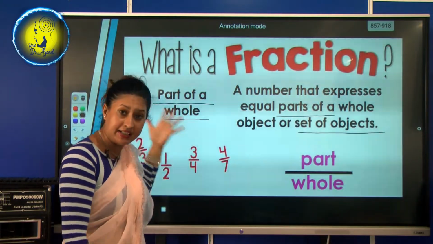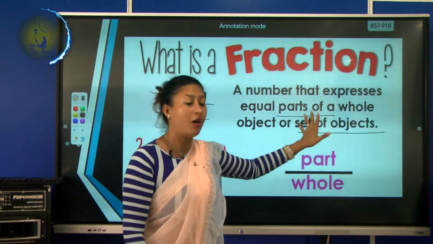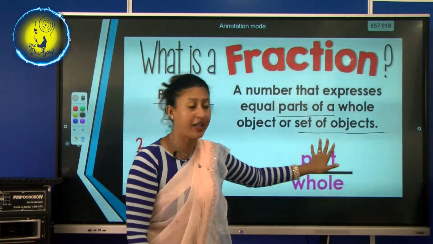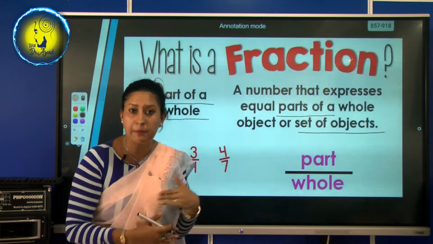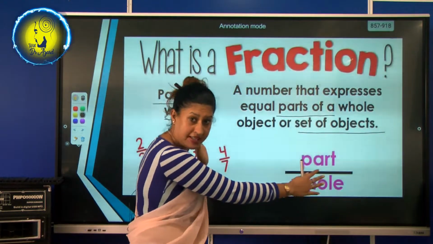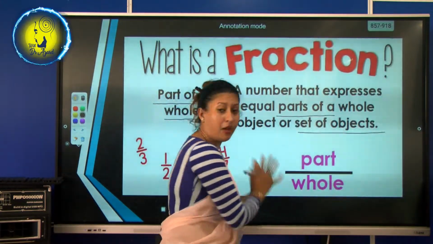We studied it earlier, right? Or it can be a part of a group of objects, which means a set of objects. So let's go to the examples one by one. First we are going to learn about these two: part of a whole and part of a set of objects.